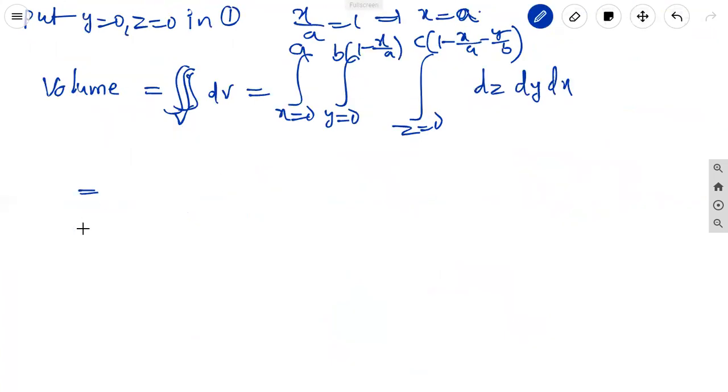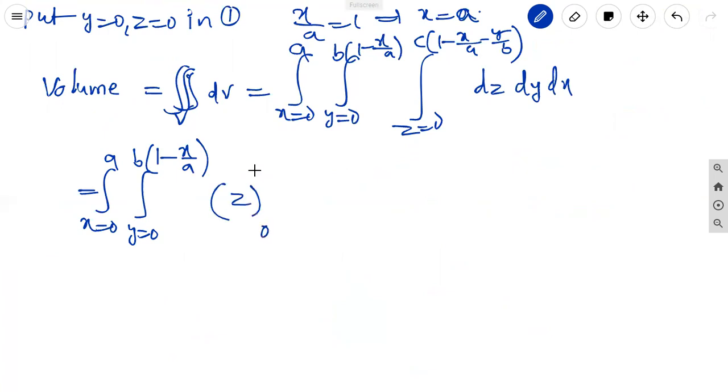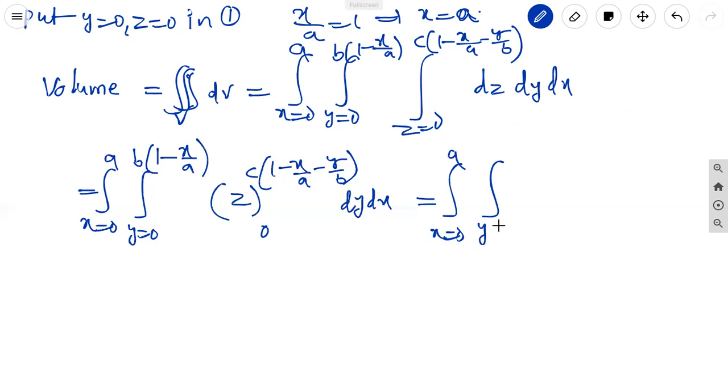That is equal to the integral x equal to 0 to a, integral y equal to 0 to b into 1 minus x by a, of 1 dz. The integration of 1 dz is z, with limits from 0 to c into 1 minus x by a minus y by b, dy dx. It is equal to the integral x equal to 0 to a, integral y equal to 0 to b into 1 minus x by a, with upper limit c into 1 minus x by a minus y by b, dy dx.